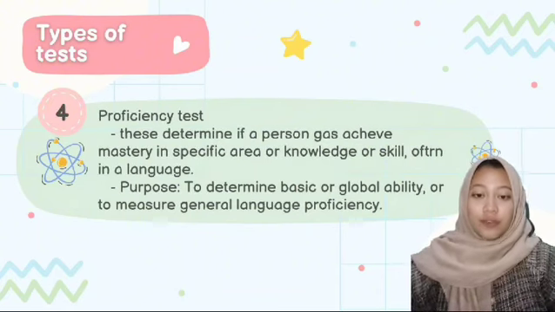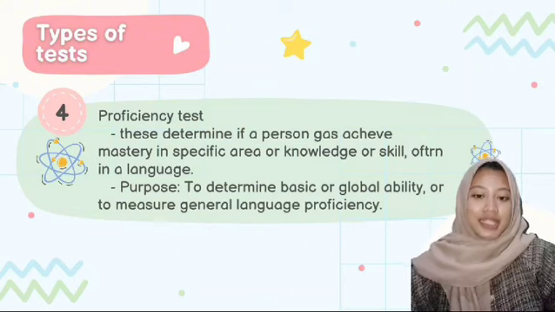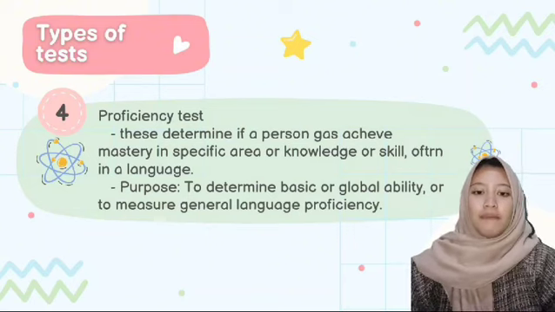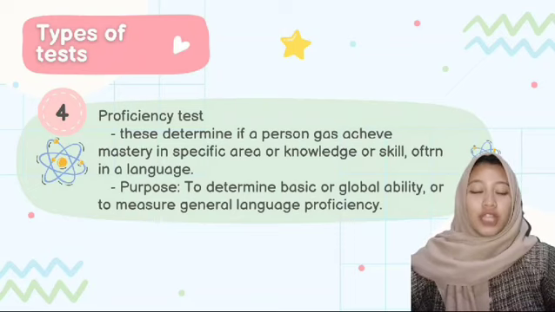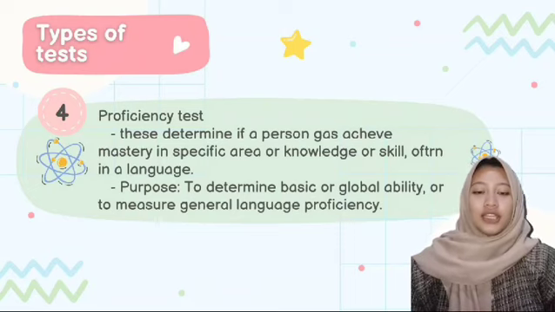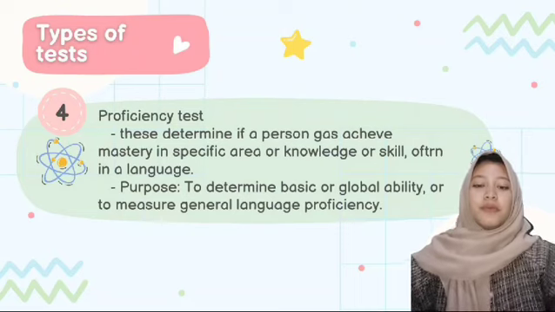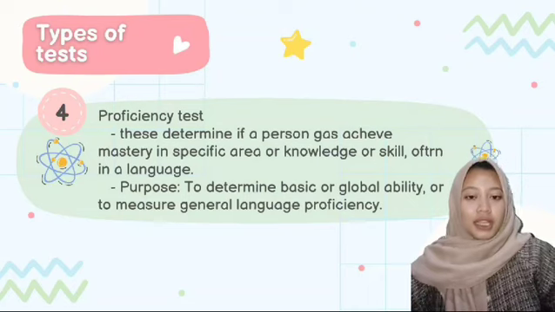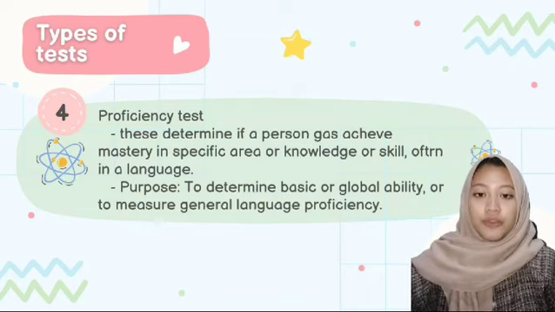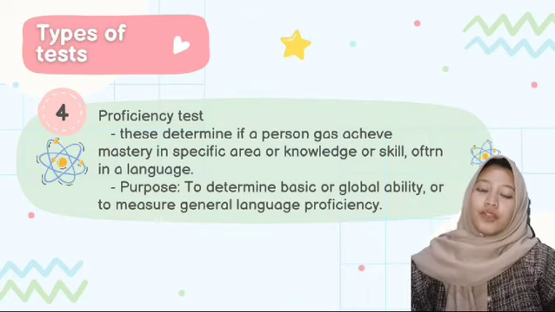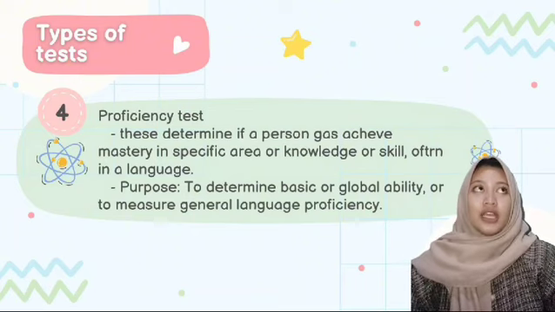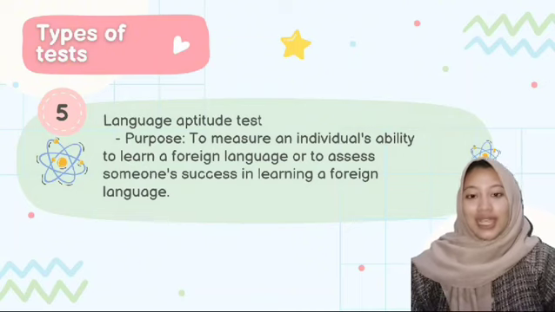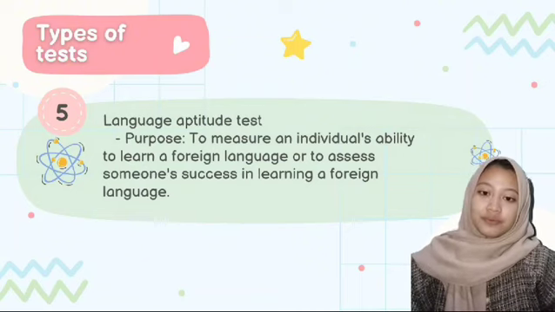The fourth is the proficiency test. This test determines if a person has achieved mastery in a specific area of knowledge or skill, often in a language. The purpose of this test is to determine basic or global ability or to measure general language proficiency. The result can be used for placement tests. For example, TOEFL.